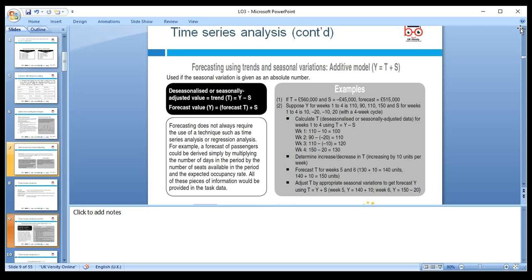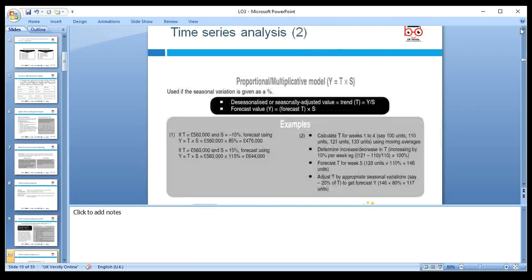So forecast weeks 5 and 6. 130 plus 10 will be 140. It is a positive trend here. Then adjust T by the appropriate seasonal variation. So for week 5, T is 140 plus 10 weekly, so we can say 150 minus 20 is 130. That's the way we can forecast for the future.